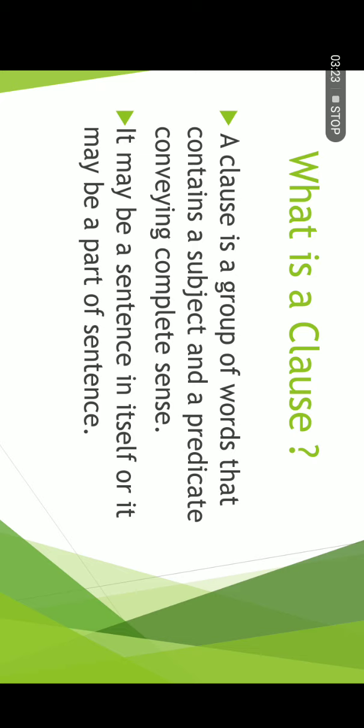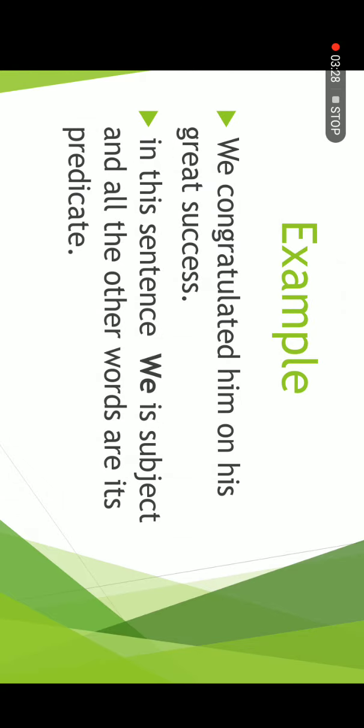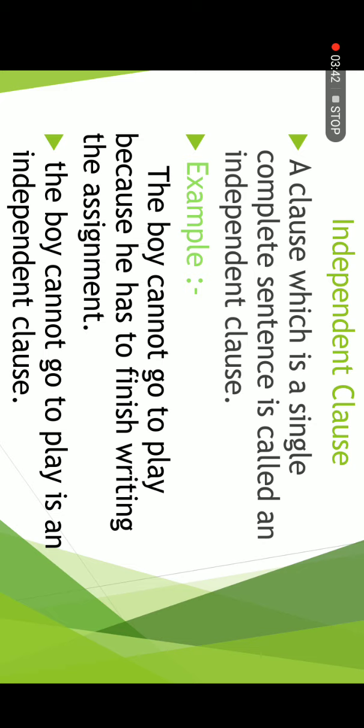A clause which is a single complete sentence is called an independent or principal clause. For example, if there is a sentence, "The boy cannot go to play because he has to finish writing the assignment."